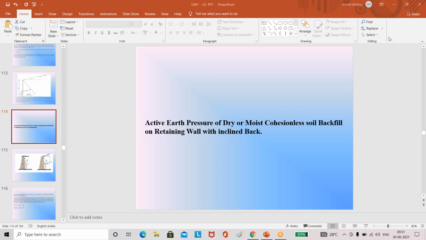When the backfill is in moist condition with uniform soil and also with layered soil. Then we discussed the effect of water table on the active earth pressures. Then we discussed the surcharge acting on the backfill. And in the last class, we discussed the inclined surface of the backfill. When the top surface of the backfill is an inclined surface, we discussed the active earth pressure equation.